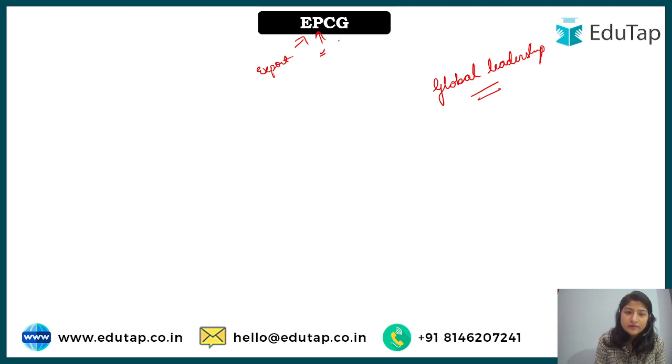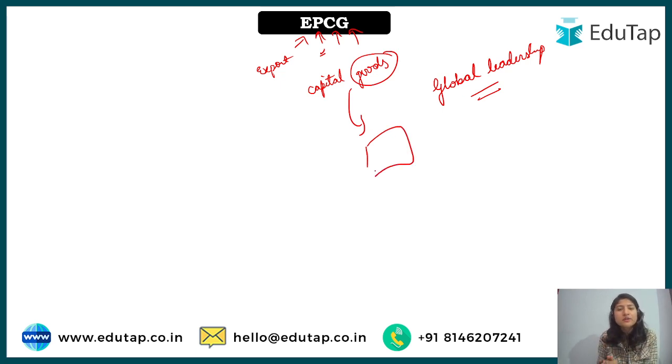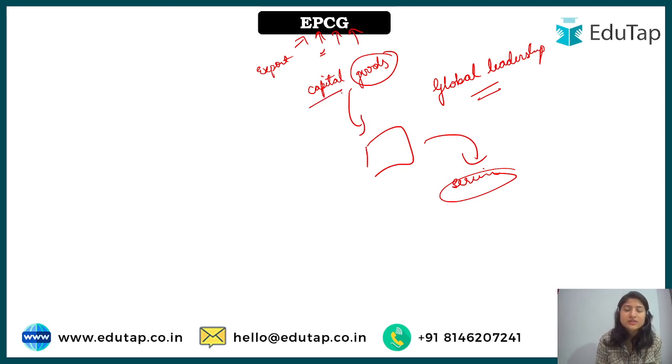Then we have capital goods. What are capital goods? Capital goods are such goods which are not directly used by the consumer for any purpose. These are the ones that are used for the manufacturing of some other stuff, and then that product is used or consumed by the consumer. It can be a service, it can be anything. So capital goods are the ones which will further add on to the manufacturing or production of something.